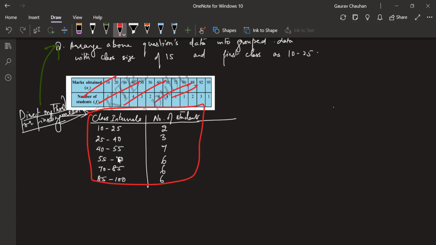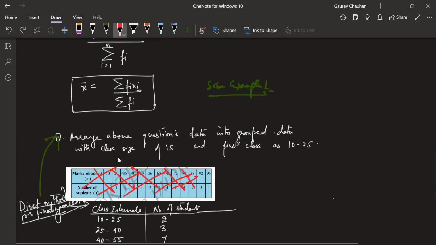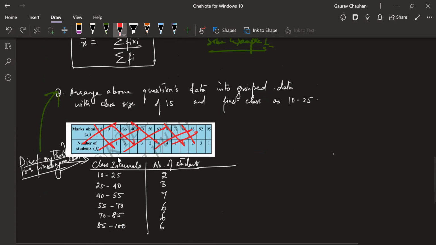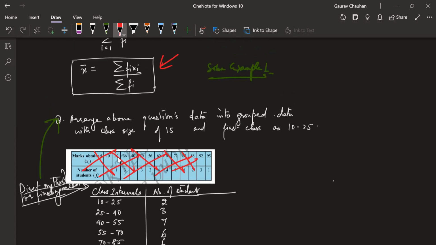Think that this is the given data. Forget about the previous data that you had. I'll tell you why, we'll come to that. This data we used in the normal method, where you multiply fi xi, this definition, and then you get this. Now the formula will remain the same, but your xi will change.